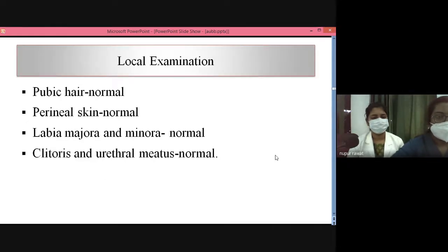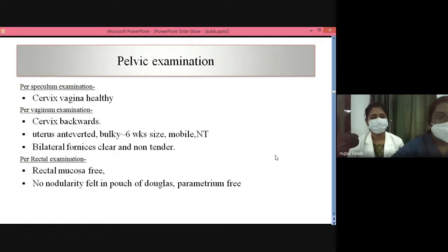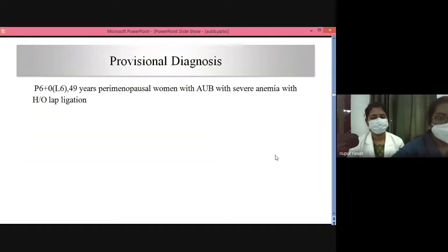On local examination, pubic hair was normal, perineal skin normal, labia majora and minora normal, clitoris and urethral meatus were normal. On pelvic examination, on per speculum, cervix and vagina were healthy. On per vaginal examination, cervix was backward, uterus was anteverted, bulky, 6-week size, mobile, non-tender. Bilateral fornices are clear and non-tender. On per rectal examination, rectal mucosa was free, no nodularity present, and parametrium was also free.